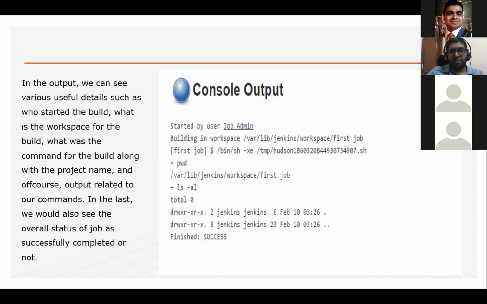The console output will look like this. At the time of success, at the end you will see Finished: SUCCESS. It means your job is ready and ready to deploy, and it did not find any error in it.